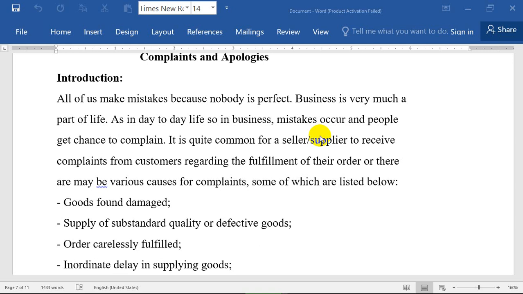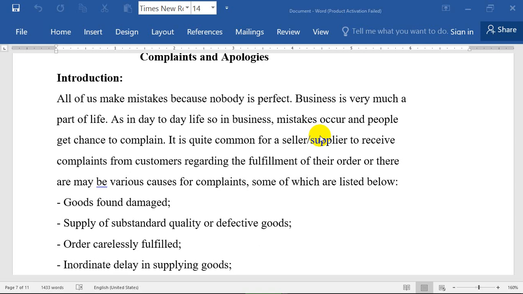We studied last lecture about placing and fulfilling orders. After we fulfill an order and place it, the seller is going to order the goods for the buyer and will send it to the buyer. During this process, mistakes happen.